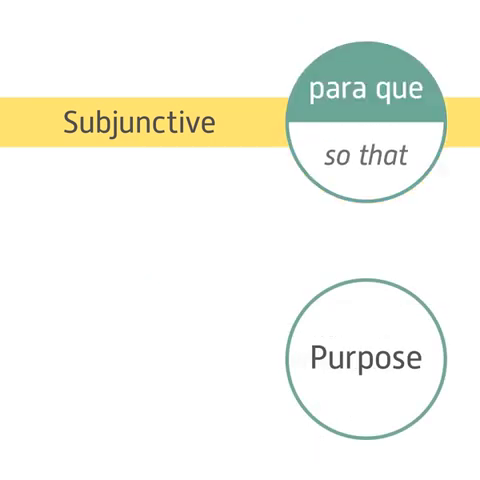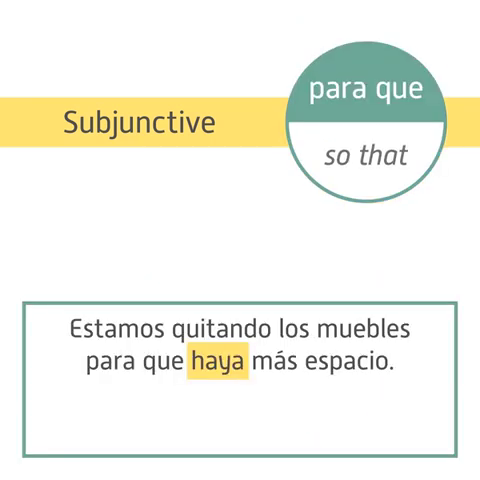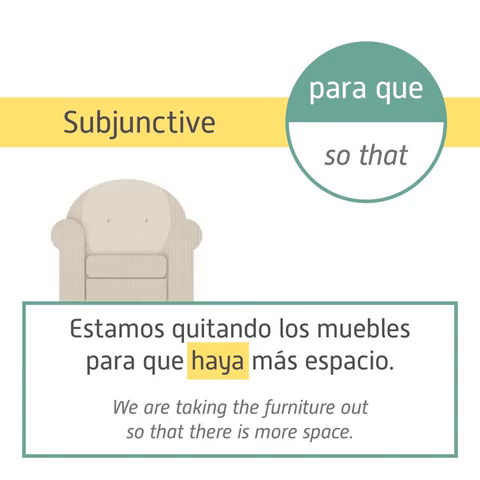The present subjunctive is also used to express purpose after para que, as with estamos quitando los muebles para que haya más espacio, meaning we are taking the furniture out so that there is more space.